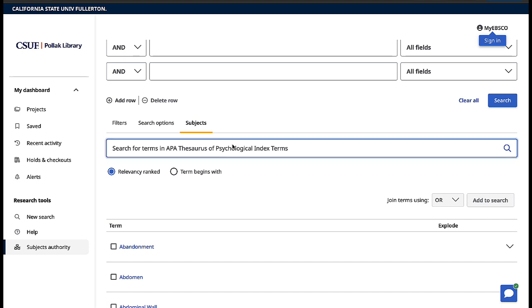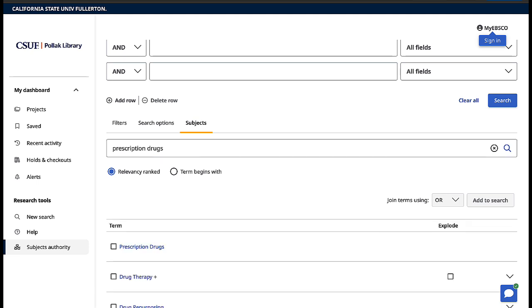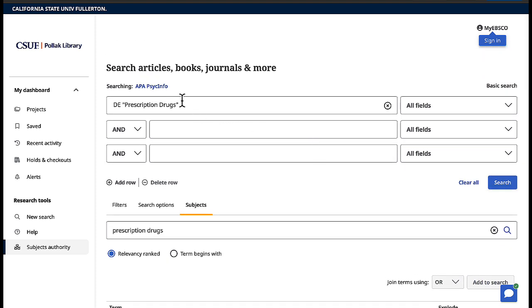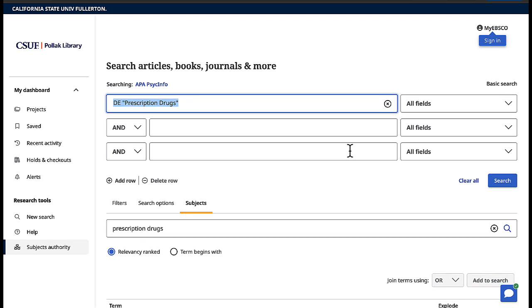And so in this context, I can come in here and type prescription drugs. And when I do, I see right away at the top, we have prescription drugs. I can check this little box and then click add to search right here. And there we go, we see it in our search. However, that's not our entire search, right?